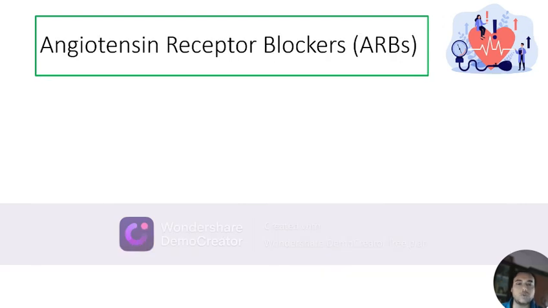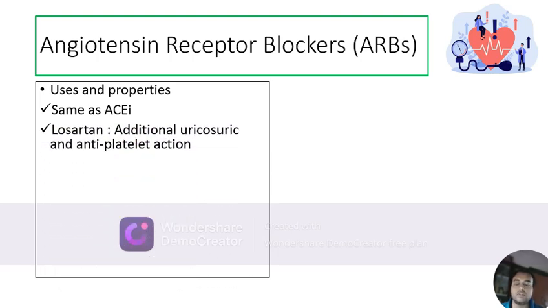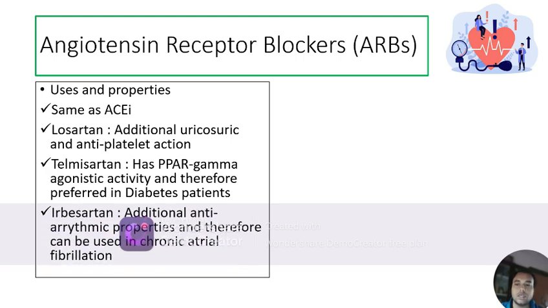Now talking about angiotensin receptor blockers. Their uses and properties are almost the same as ACE inhibitors. However, they have some additional properties like losartan has additional uricosuric action and antiplatelet action. Telmisartan has PPAR gamma agonistic activity, and therefore it is preferred in diabetic patients.